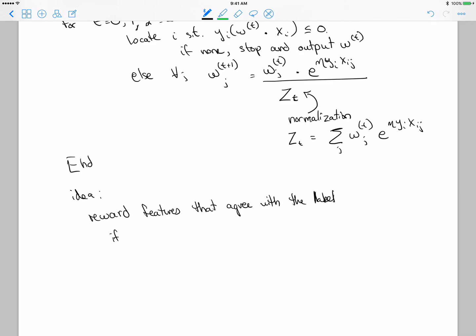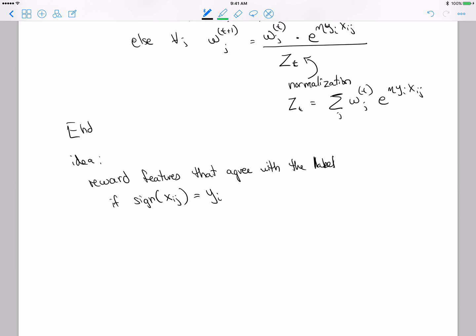If the sign of that feature for observation i equals the true label, then that feature is good at predicting the label. So you reward that feature by increasing its weight.